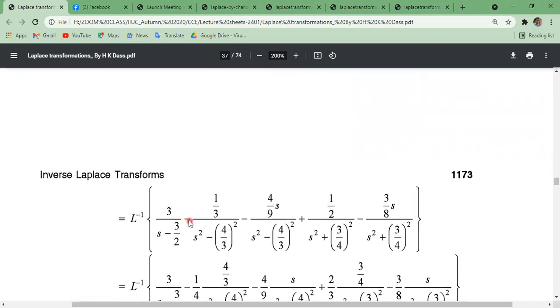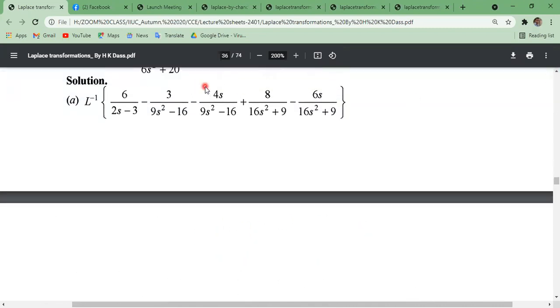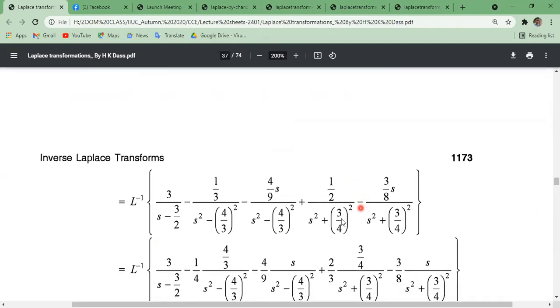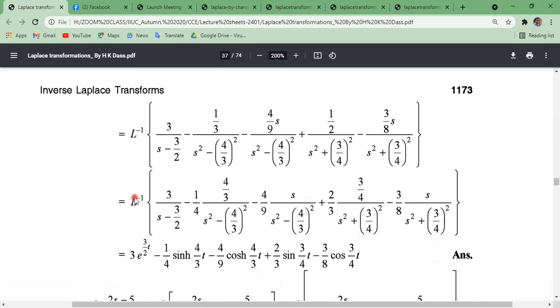Now the inverse Laplace transformation of this, by linear property, we can write like this. How? Just taking 2 common, taking 9 common, taking 9 common here, taking 16 common, and here also 16 common. So we can write this. Okay. Now the inverse Laplace transformation of this, minus this divided by this, can be written as 1 by 4 into 4 by 3. 4 will be cancelled. Similarly, 4 by 9 is a constant, here 2 by 3 is a constant, here 3 by 8 is a constant to make a formula.